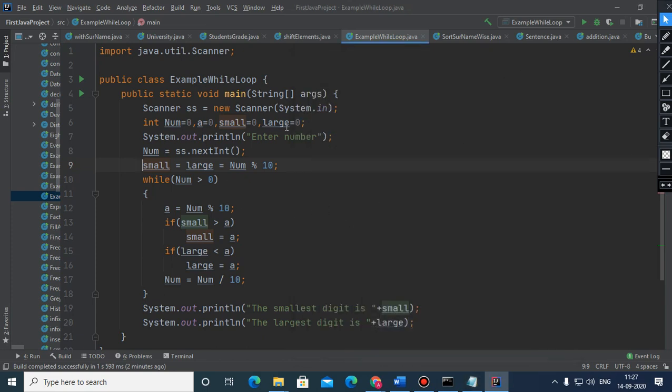Okay. So children, in such cases we will be needing the number, fine, and we need the variable a for the extraction of digits. We will be needing one variable for the sum of digits.